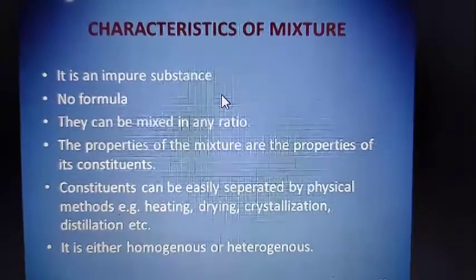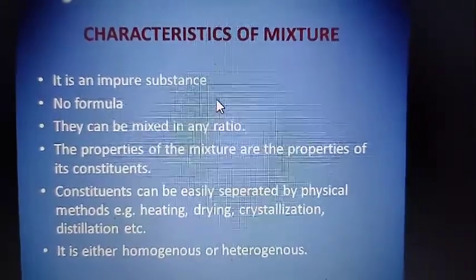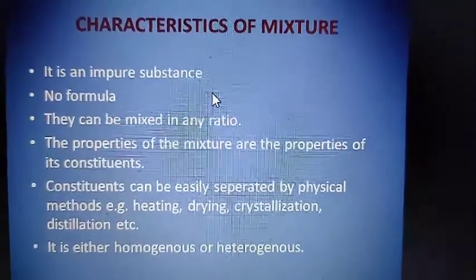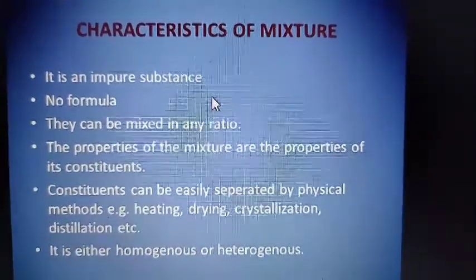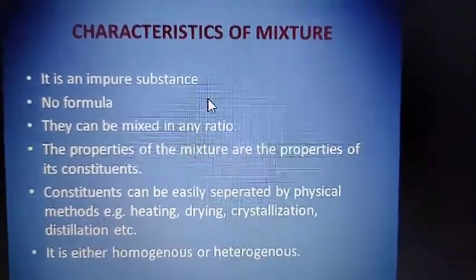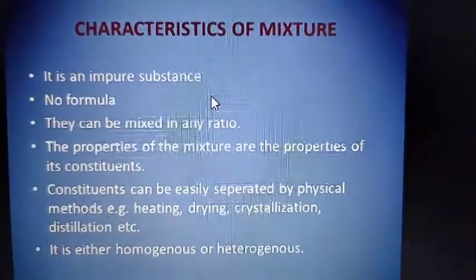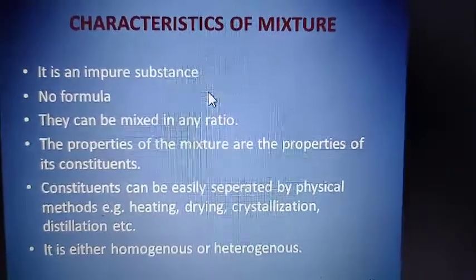So we have started the chapter Elements, Compounds and Mixtures, and we have finished those three topics. Let's revise some of the characteristics of mixtures right now so that we can revise the previous classes. So what are the characteristics of a mixture? First of all, we know that it is an impure substance.